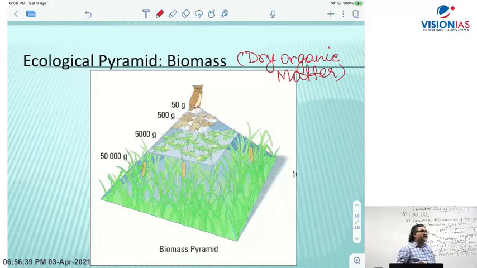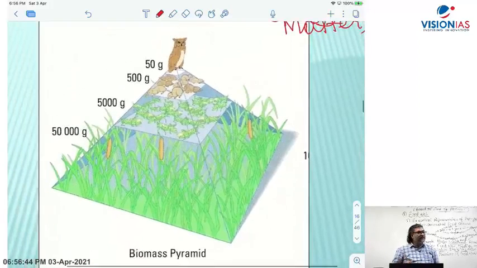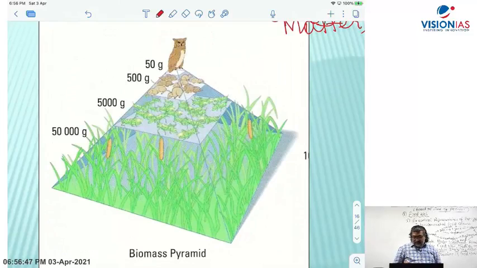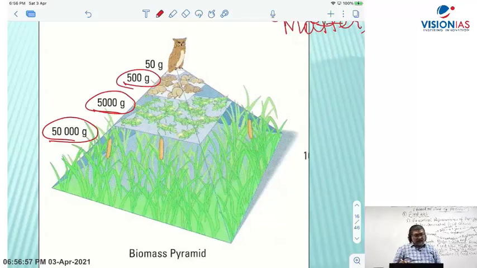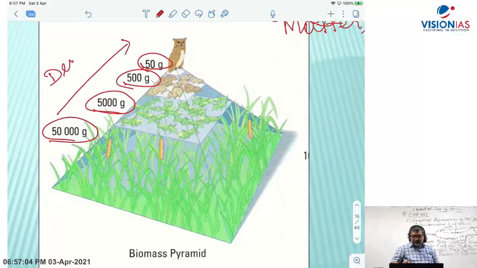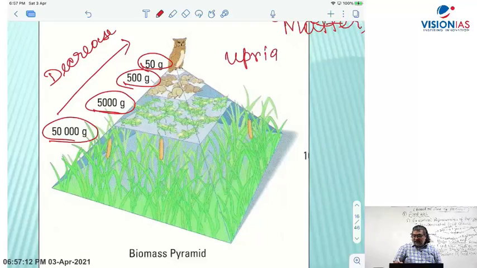So in a grassland ecosystem, in the biomass pyramid, in decreasing order, there is 50,000 gram in grasses and plants, then 5,000 grams in grasshoppers, 500 gram in the mice and 50 gram in the owl. Again, it keeps on decreasing, and this is an example of an upright pyramid of biomass.